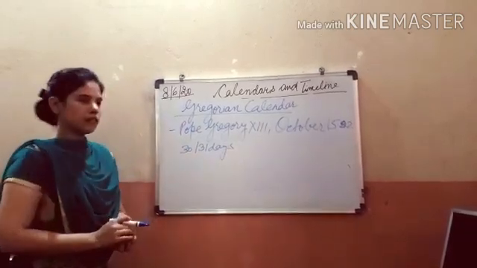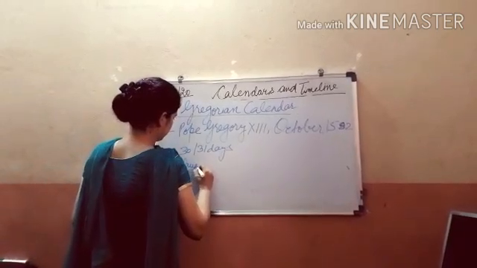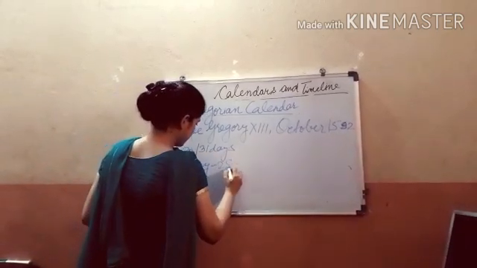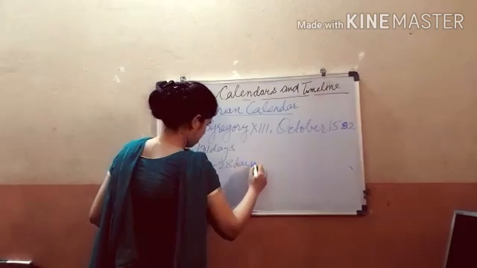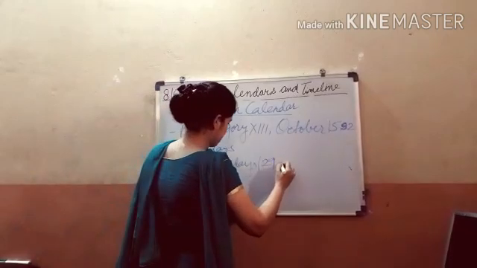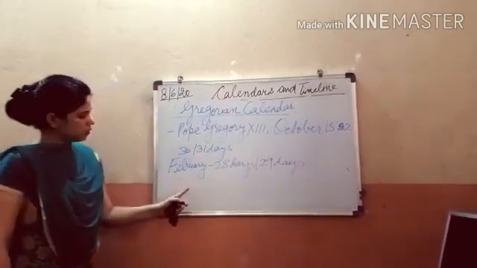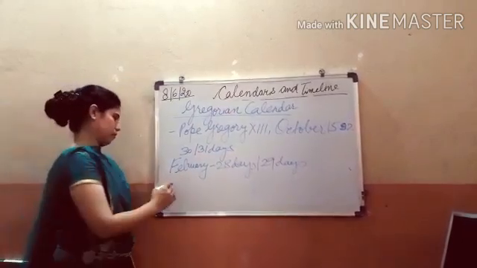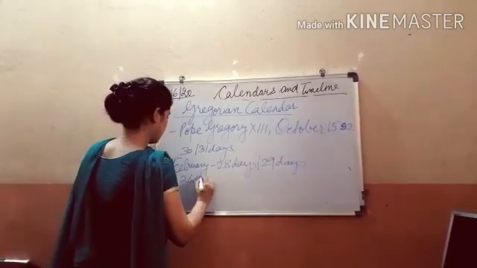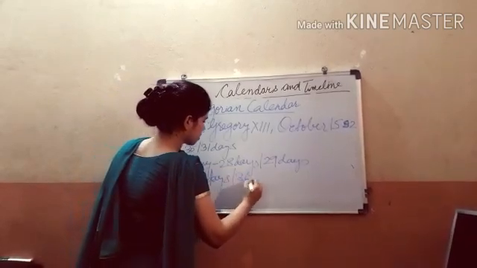In a normal year, February has 28 days, but if it's a leap year, it has 29 days. In a normal year, there are 365 days, but in a leap year, 366 days.